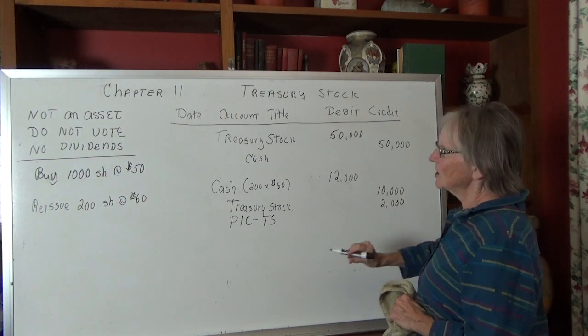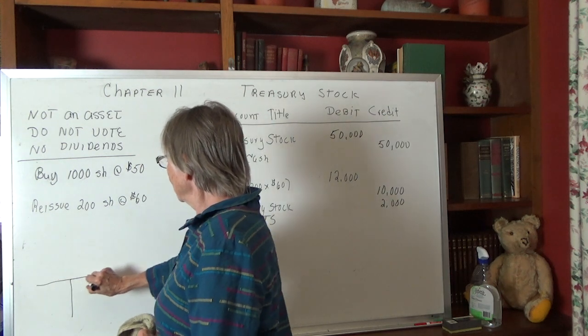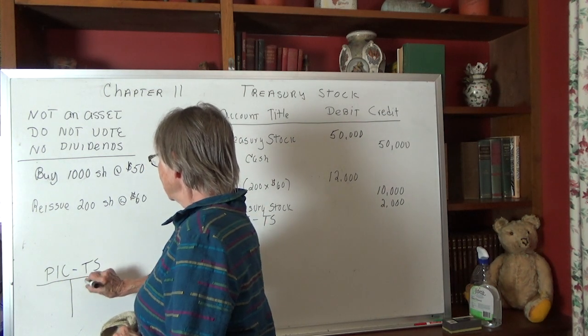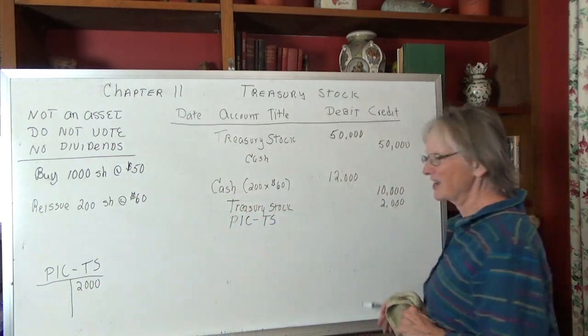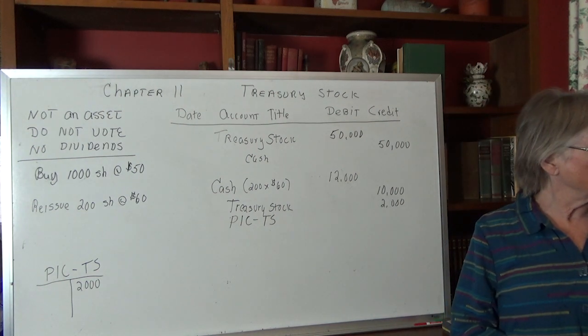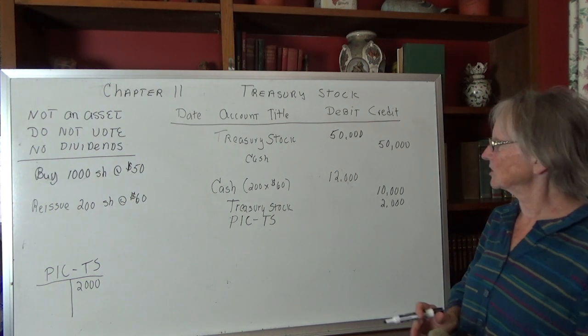So when you're doing these problems, it's a good idea to set up a T account for the paid-in capital treasury stock, because that account cannot go below 0. All right, so right now it's got 2,000 in it. So let's see what happens next. Now maybe we reissue some more stock at $45 a share.